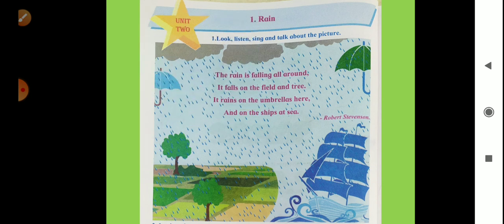Look here. We can see the picture. It's a picture of raining, and we can see rain everywhere. Okay.